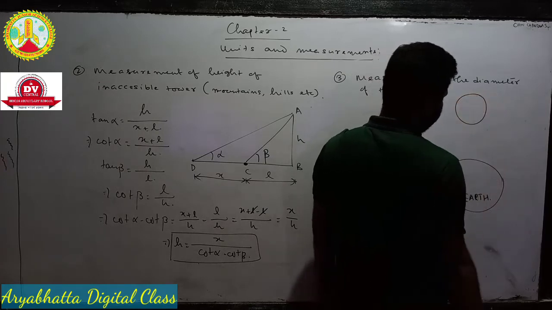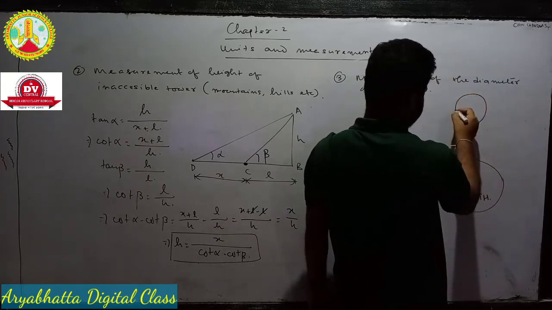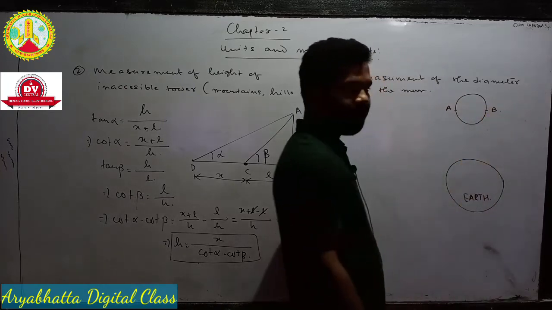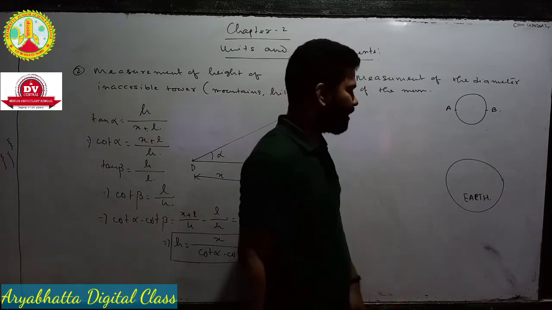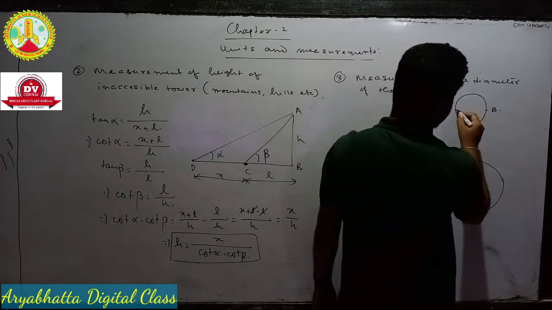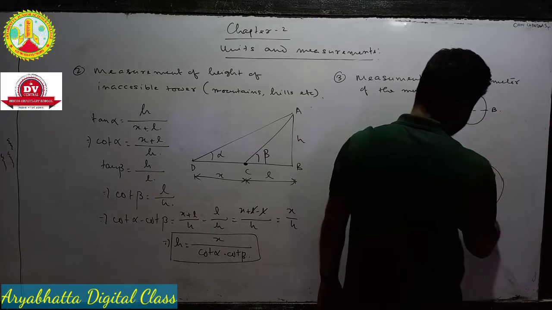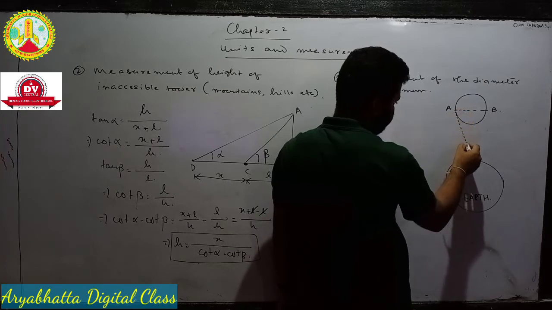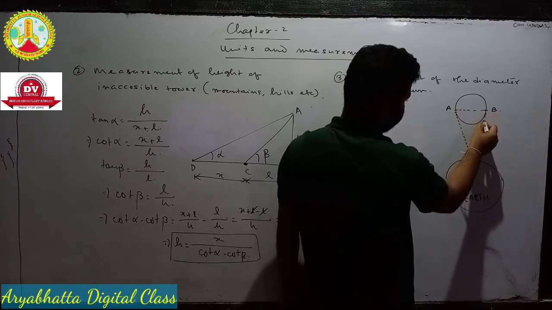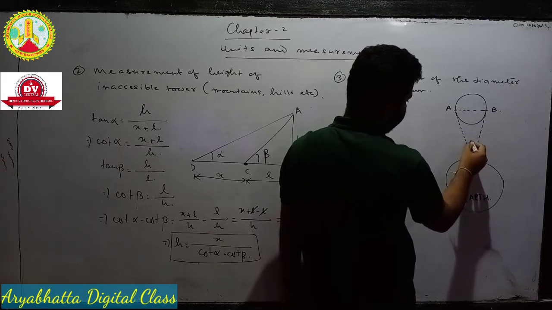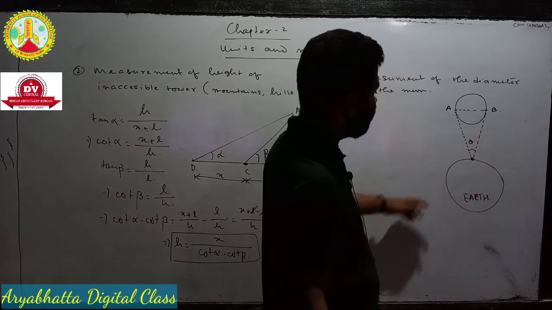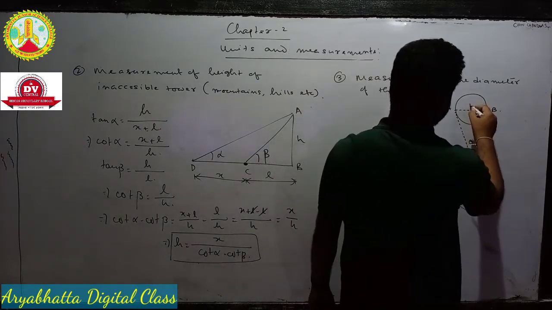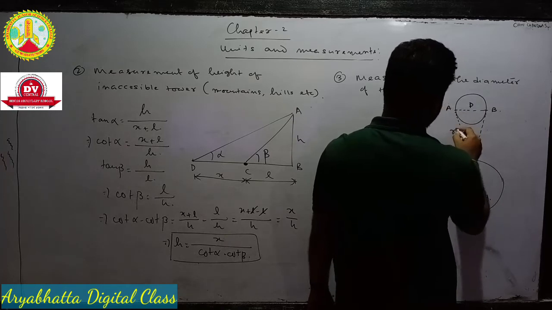Its size is a bit smaller. So this is the point A. This one is suppose the point B. You are on the surface of the earth. So suppose this is the diameter that we want to calculate. This is the point from where you are observing the moon. This distance and this distance will both be equal. You can calculate this angle. Will this angle be smaller or bigger? This angle will be very, very small. This is d and this value is equal to r.